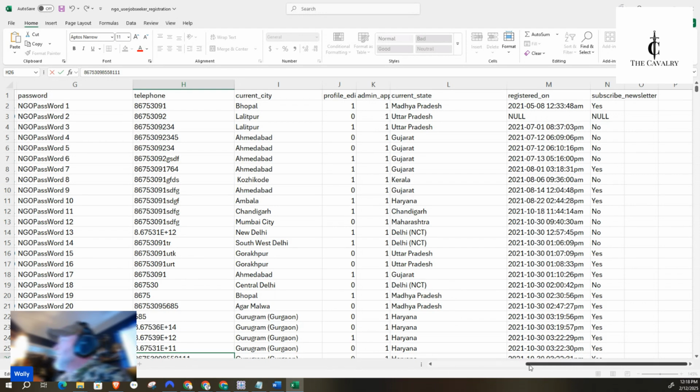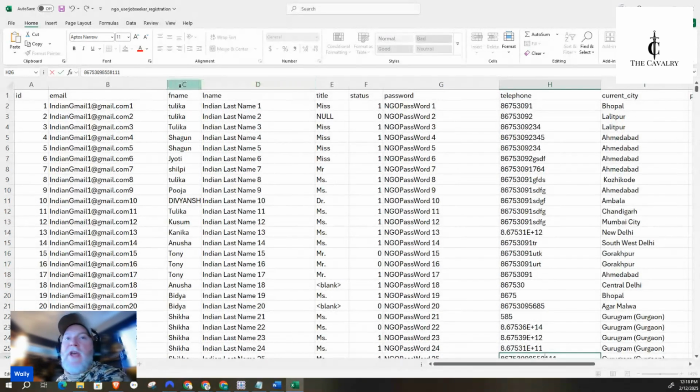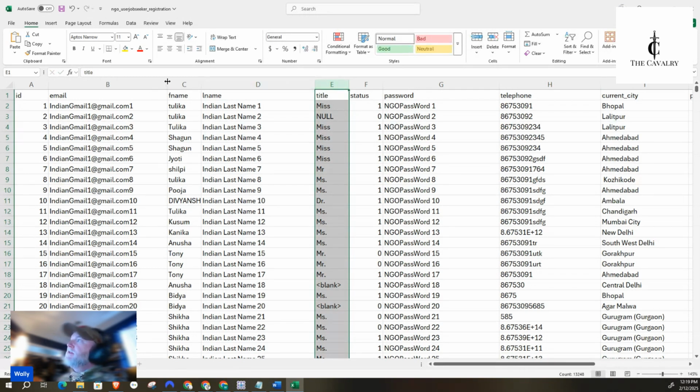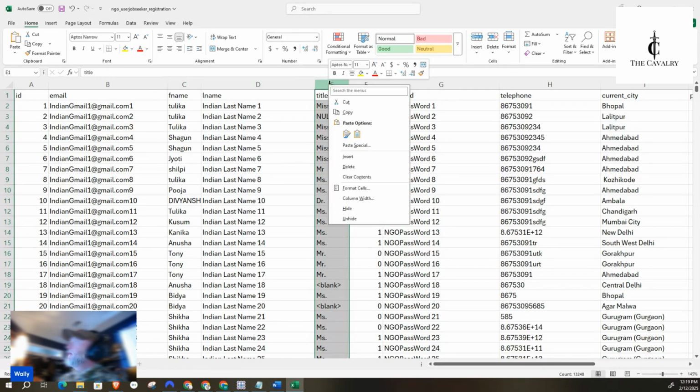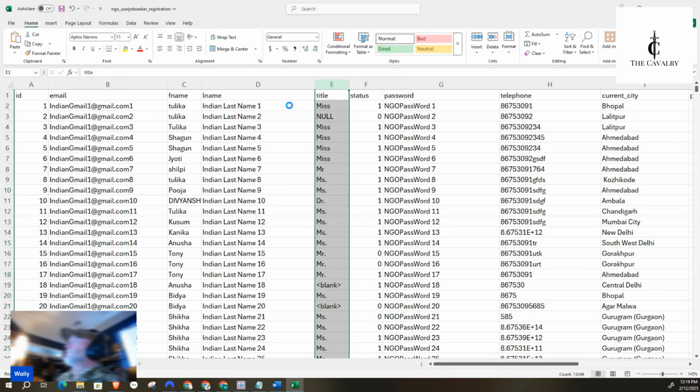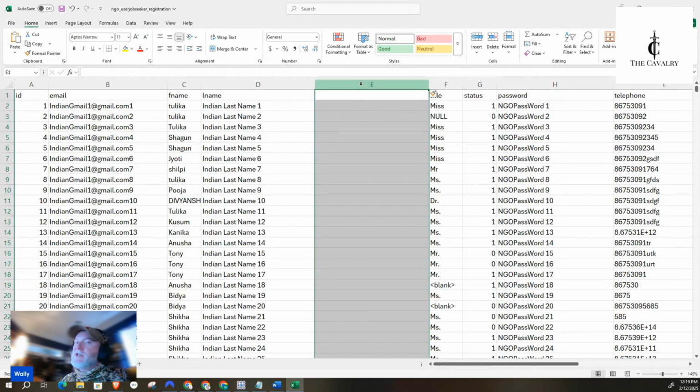All right, so first things first. We have to combine the first name and the last name. This is actually really simple. I didn't know how to do this for years, at the beginning of my career, but obviously the commands in Excel were a lot different back in the day, or some of them were. So here's what we do. I'm going to go past the first name and last name, and I'm going to press insert. This is the row that I want the first name and last name to combine into.